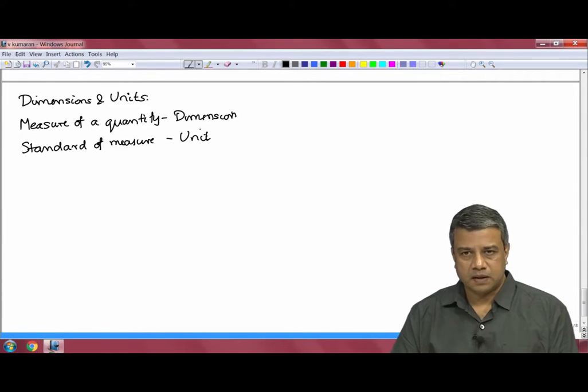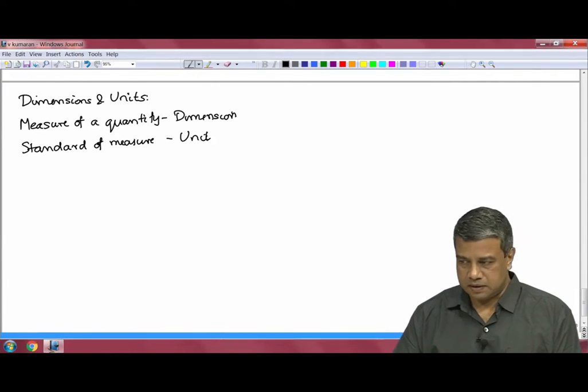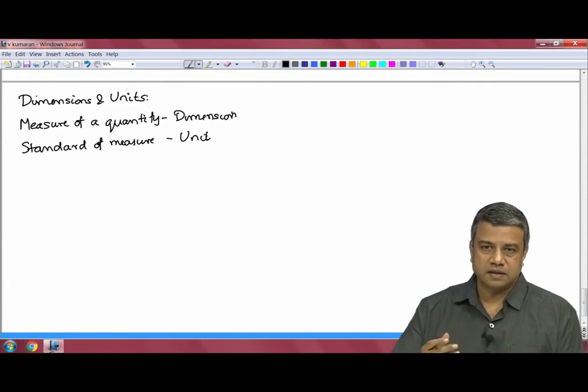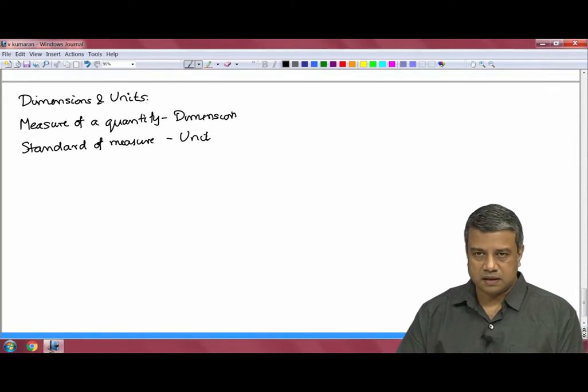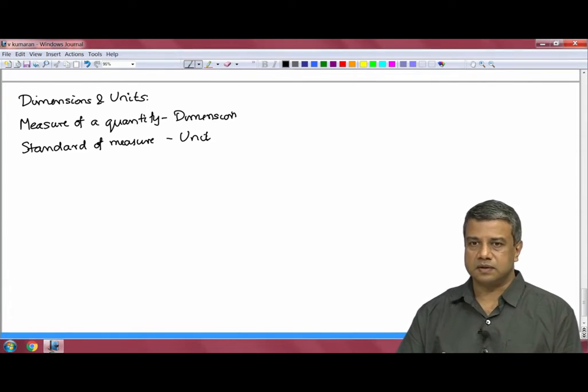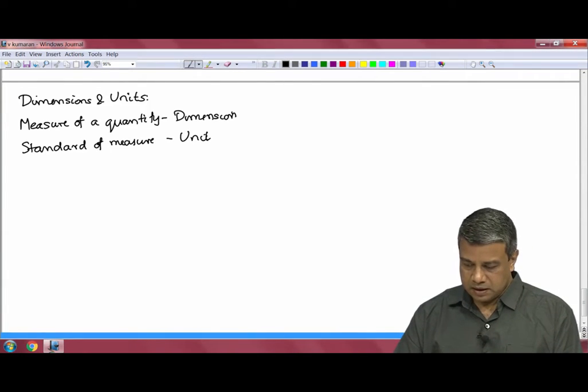So, for example, distance, the measure is the length, and the standard of that measure can be meters, kilometers, feet, etc. Similarly, for time, the measure is time, and the unit can be seconds, minutes, hours, and so on.